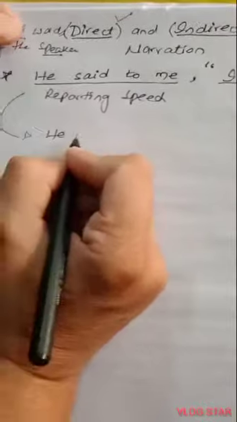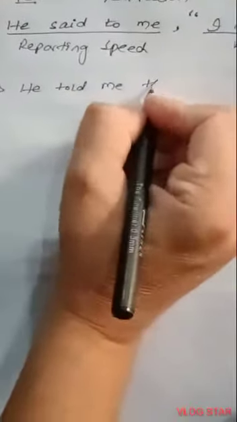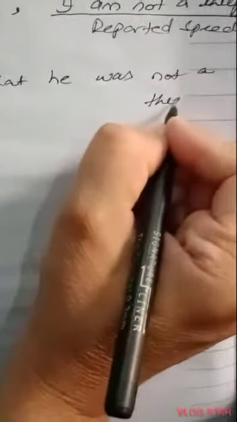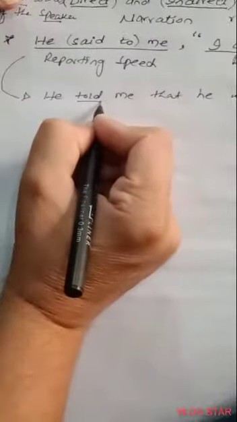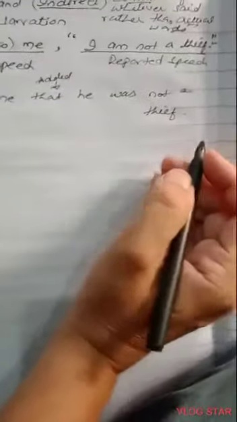So my dear students, whenever you have to change from direct speech into indirect speech, you will have to make certain changes. For example, he told me that he was not a thief. Here you can see, my dear students, we have made certain changes. Number one, this "said to" has been changed into "told". We have added "that" here.